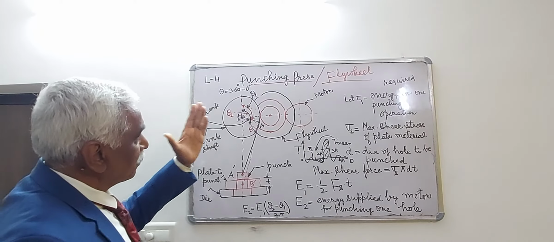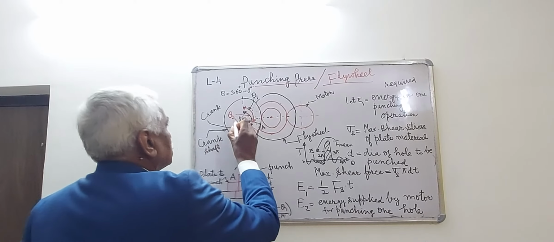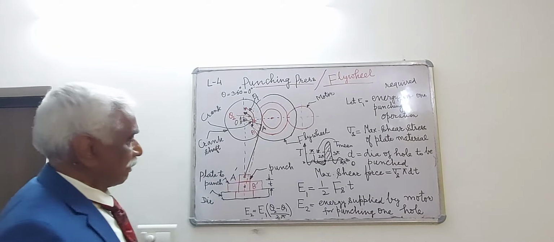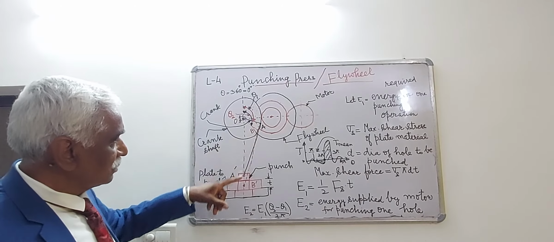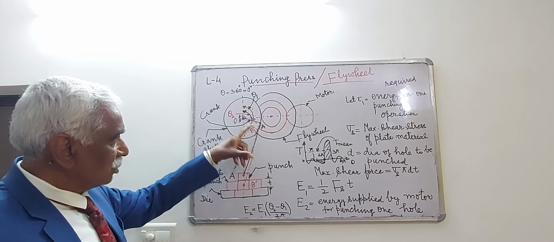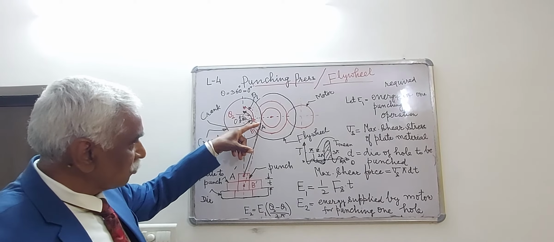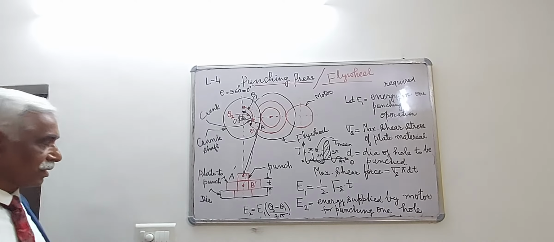Now, initial position of the crank is indicated by, suppose this is O. Initial position of the crank is OA, and the corresponding connecting rod position is shown by A dash, shown by black pen.